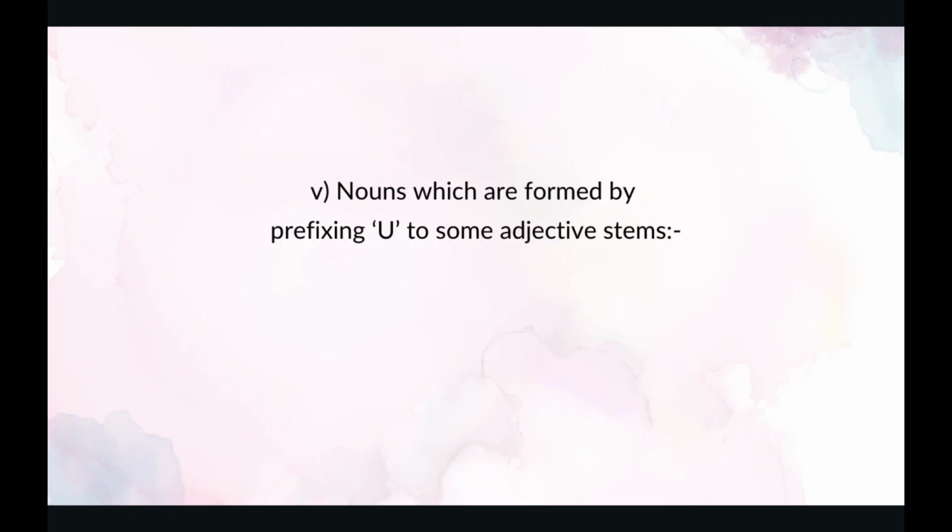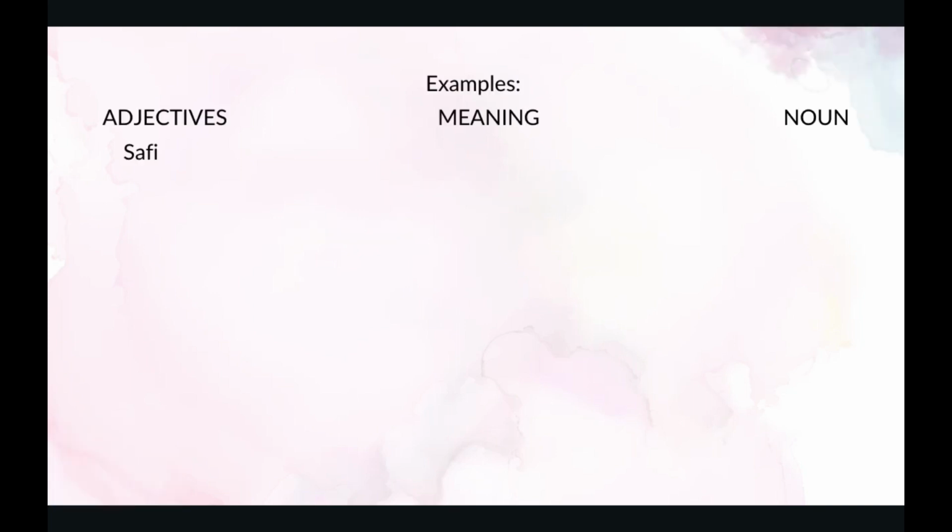Then we have nouns which are formed by prefixing u to some adjective stems, as follows. Safi. Safi is clean. The noun of the adjective safi is usafi. The next one is chafu.